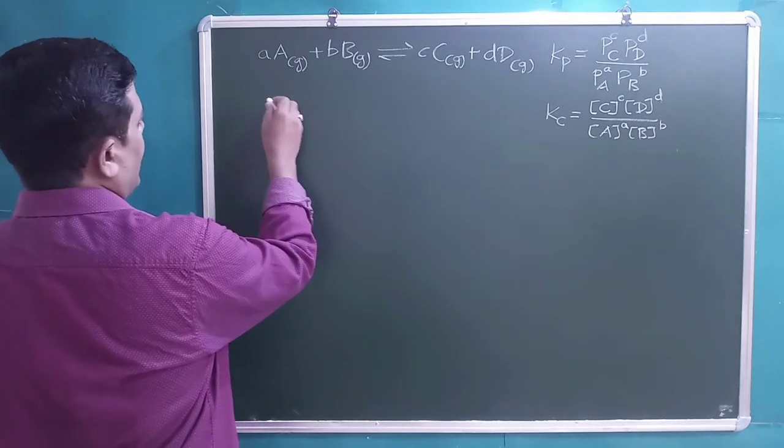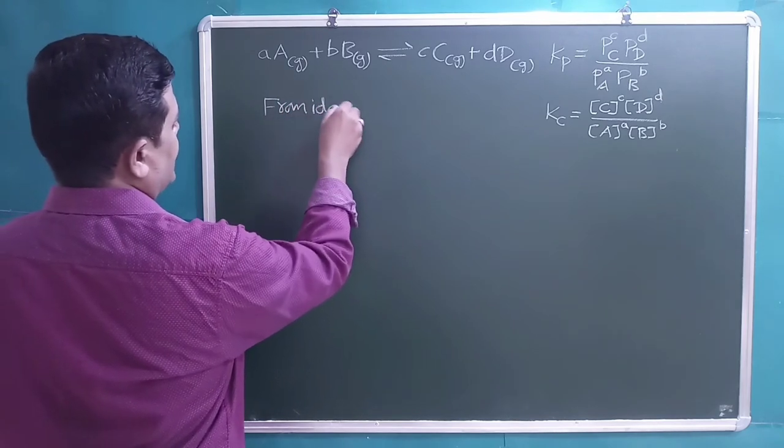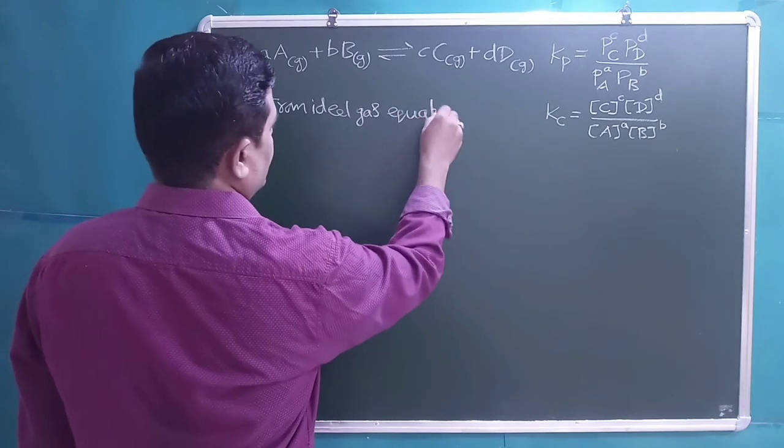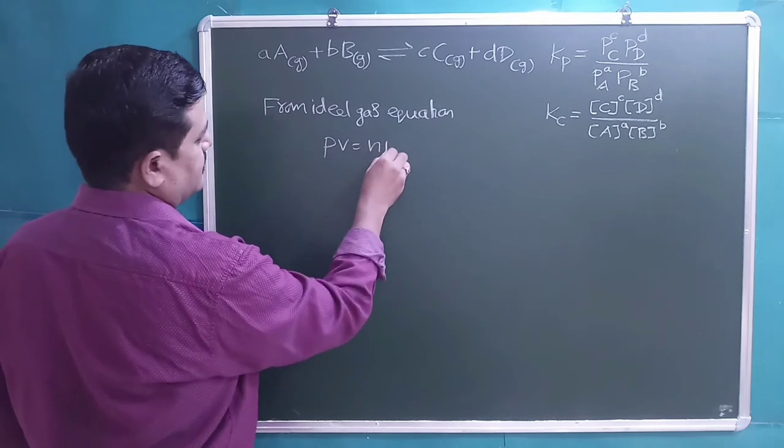Students, from the ideal gas equation, we know PV equals nRT.